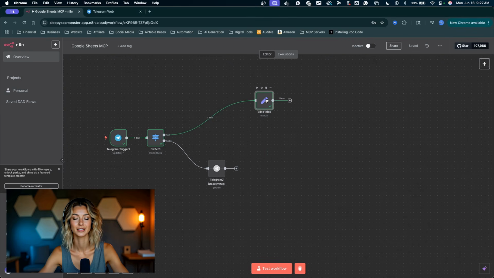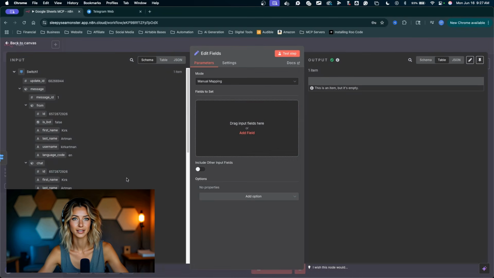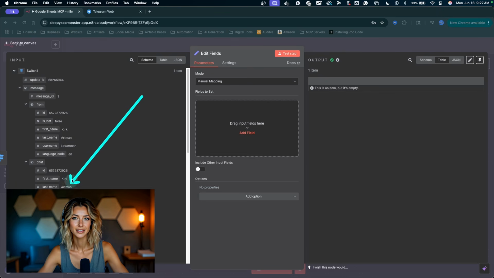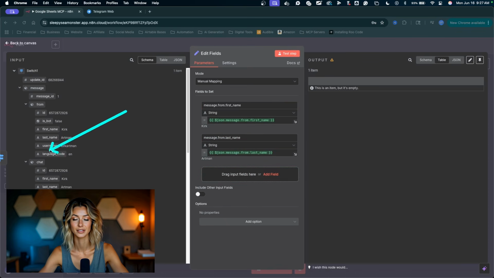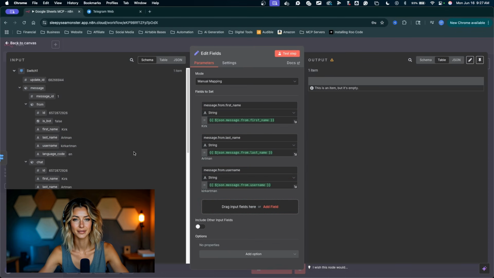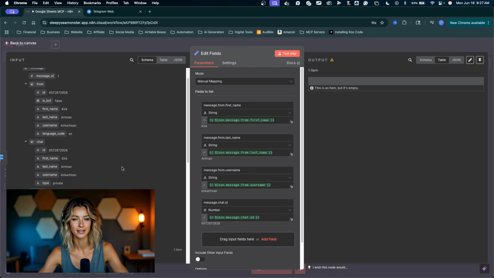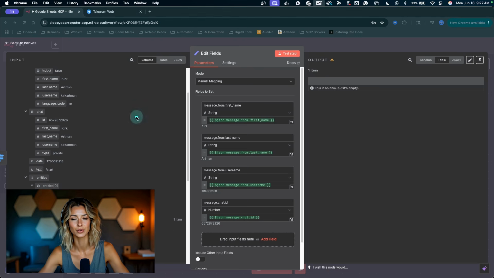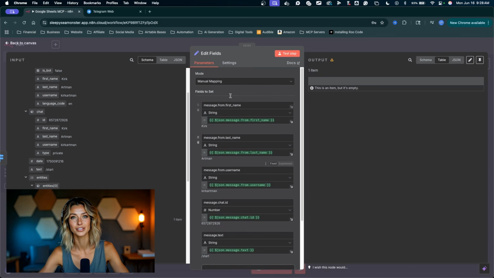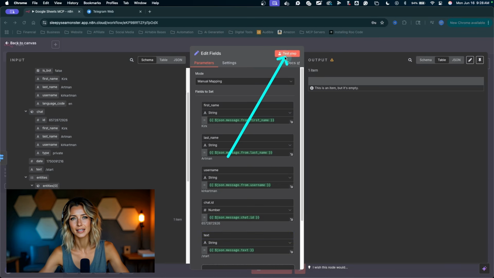Double click back into this edit fields node, and we've got everything coming from Telegram. So we can grab a few things here. If you want any user information, we can grab first name. We can click and drag the last name into the next box. We can get the Telegram username, the Telegram chat ID right there. Just clicking and dragging all these values over. That looks pretty good, but most importantly, we're going to need the actual text. Let's grab the text right there and bring all this stuff over. So I'm just going to rename these fields, remove the dot, simplify everything here, rename all of these fields just like that, and click on test step.